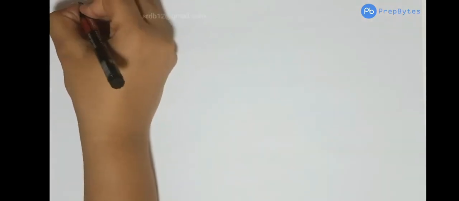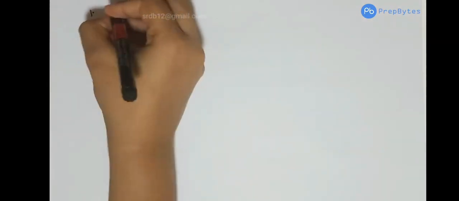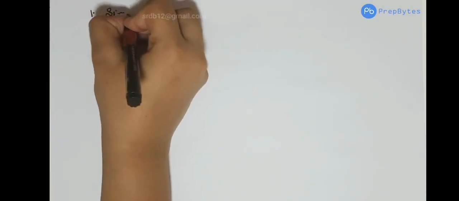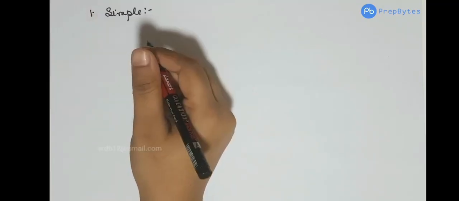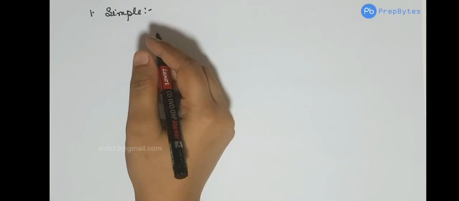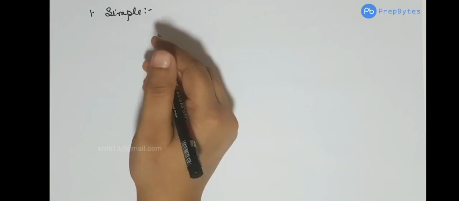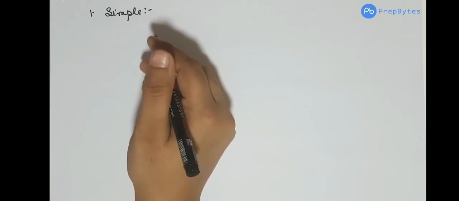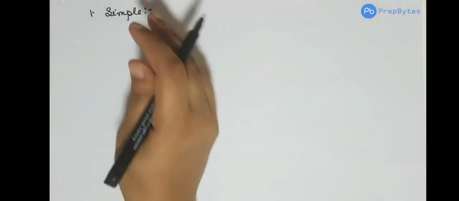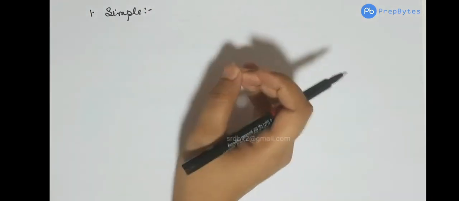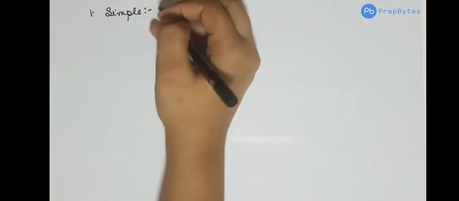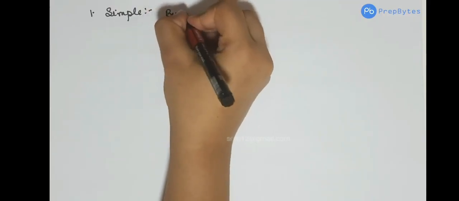The very first feature of Java is that it is simple. Now why is it simple? The first reason Java is simple is that it is built very closely on the syntax of C++. So if you know C++, you can easily understand Java.